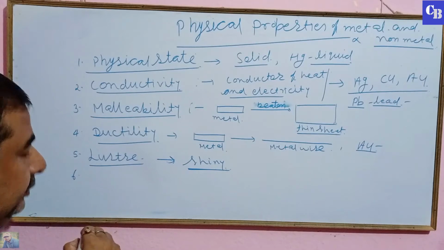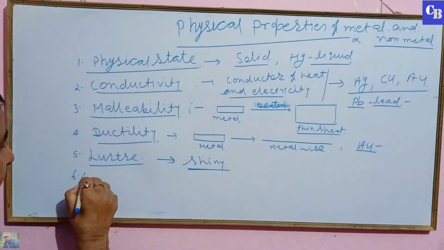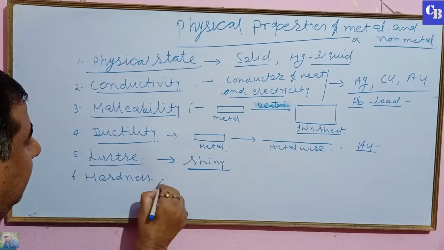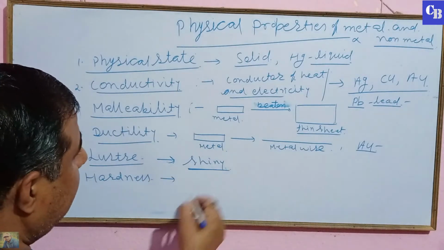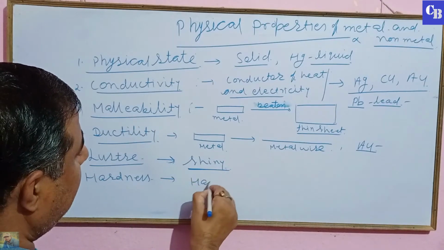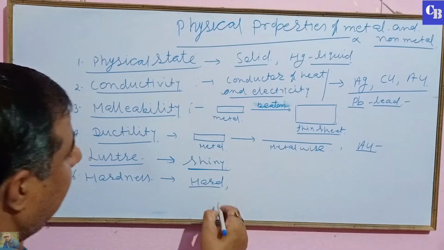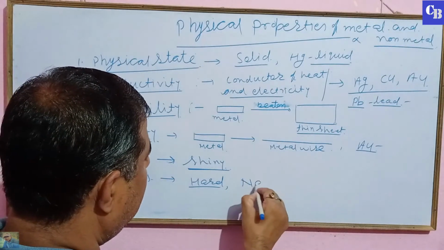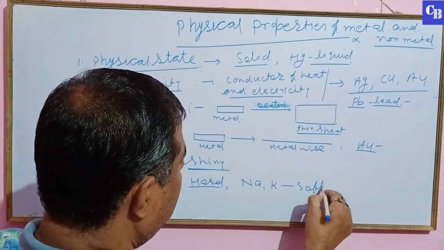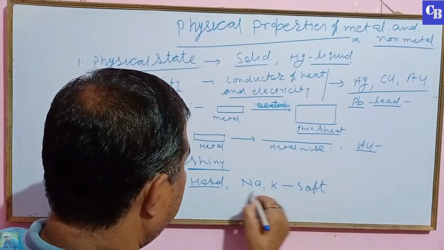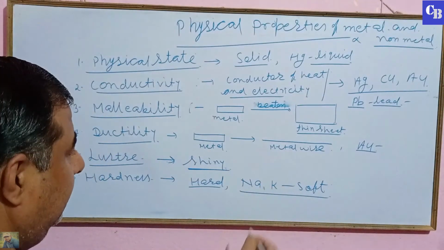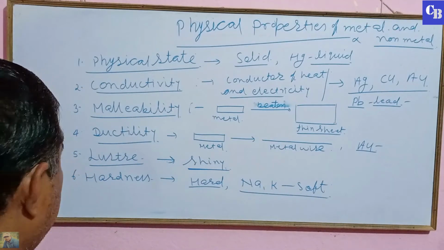Sixth, hardness. All metals generally are hard, but some metals such as sodium, potassium are soft. These are the soft metals. They can be cut by the knife also.